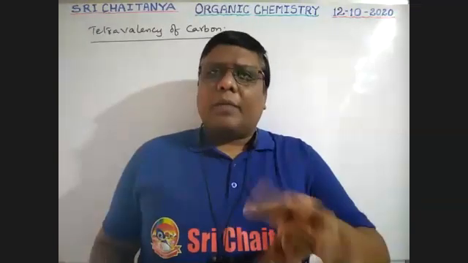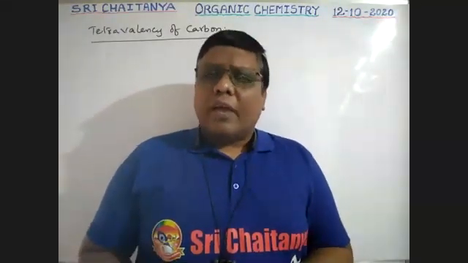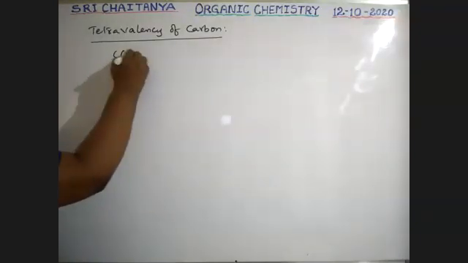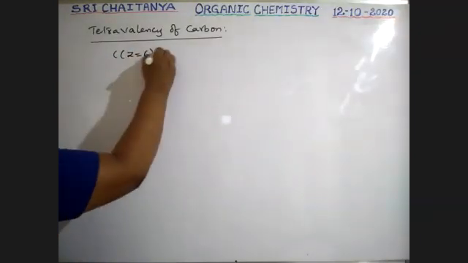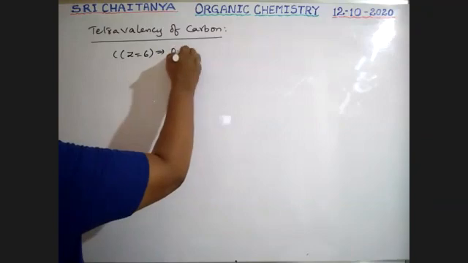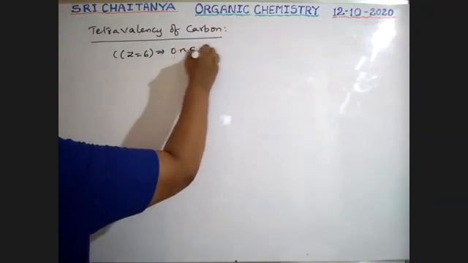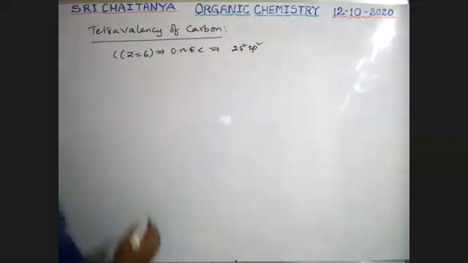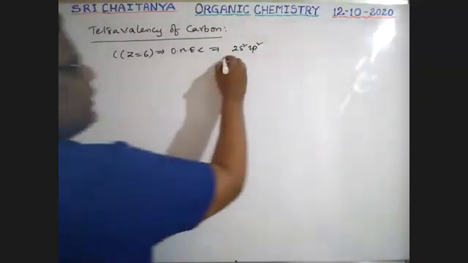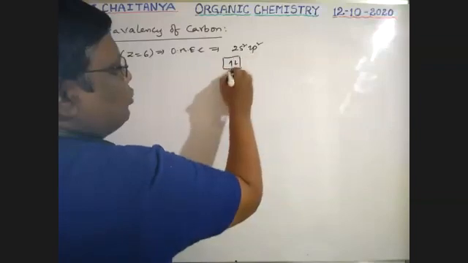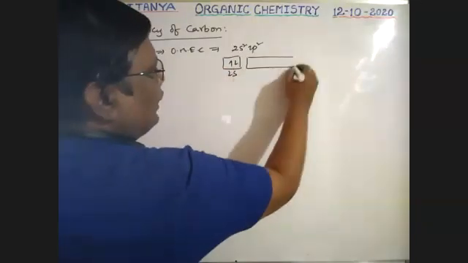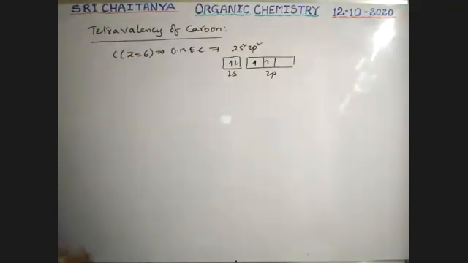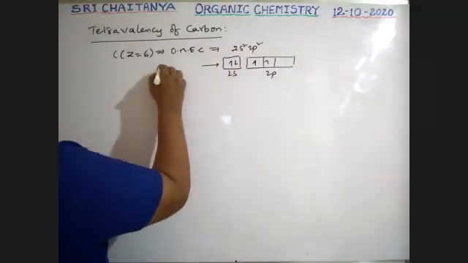So around a carbon there are 4 bonds, so the valency of carbon is 4. How is that? Carbon atomic number Z is equal to 6. The outermost electronic configuration is 2s2 2p2. That means it contains 2 electrons in the 2s orbital and 2 electrons in the 2p orbitals, boys. It is the ground state.